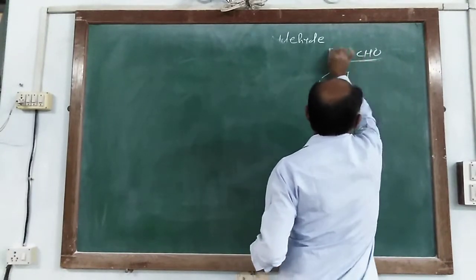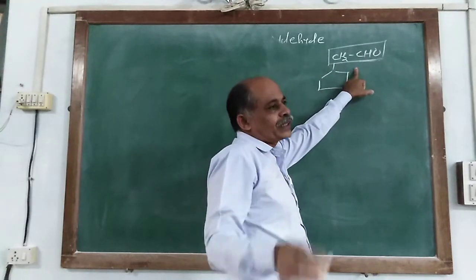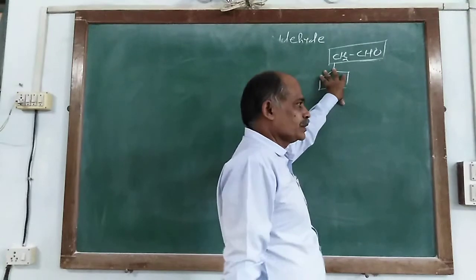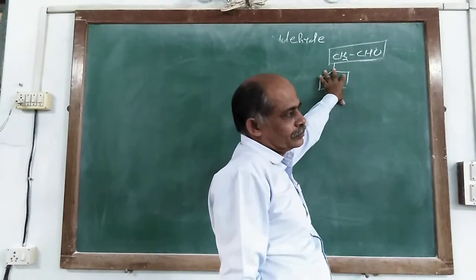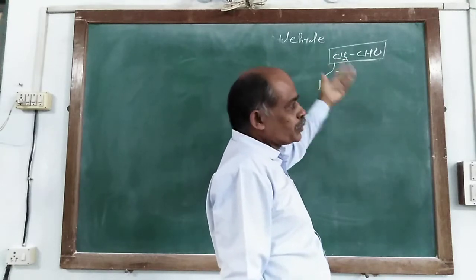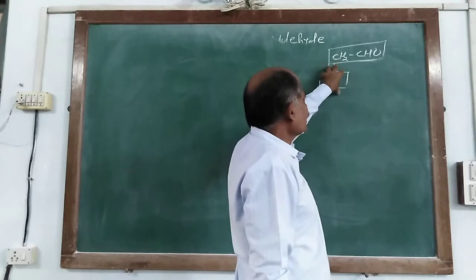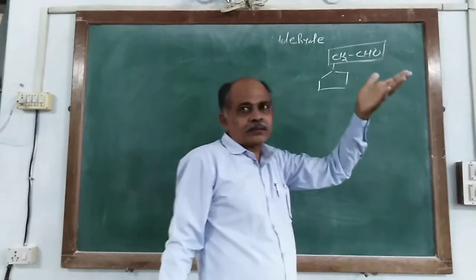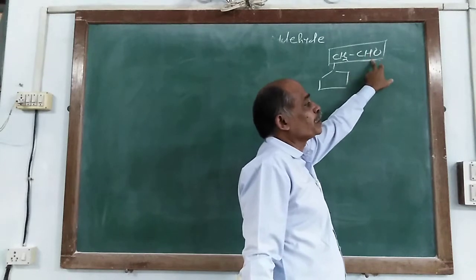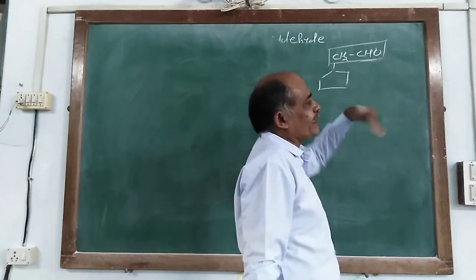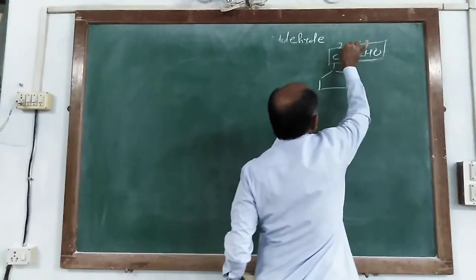So in the parent component there are 2 carbon atoms, and the other part is taken as a substituent group. According to the IUPAC system, here the number of carbon atoms is higher, but it cannot be considered as the functional chain, so it is taken as a substituent, and numbering is given as 1 and 2.